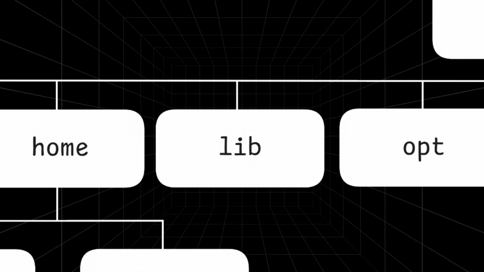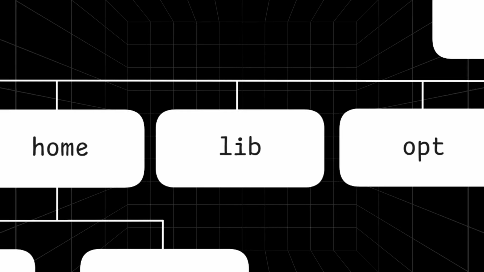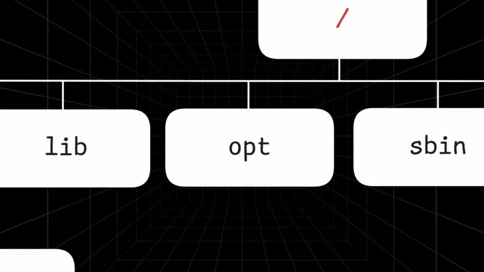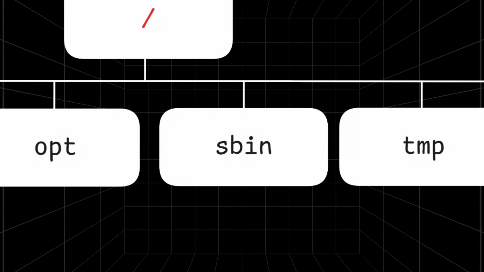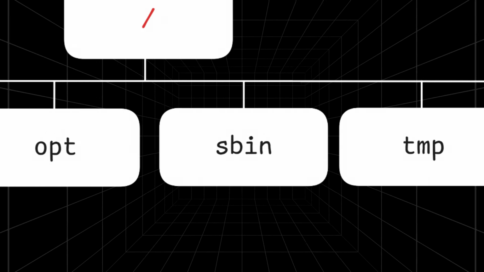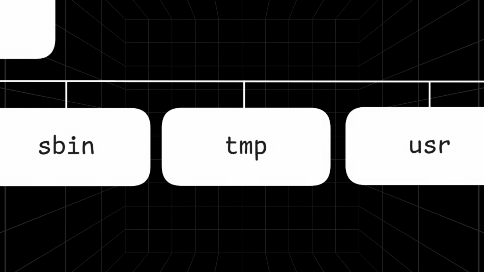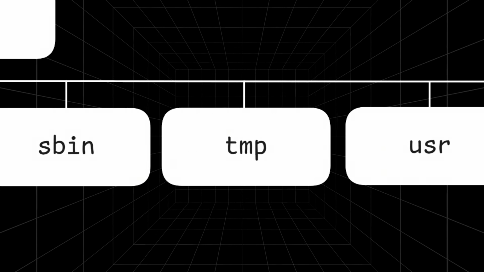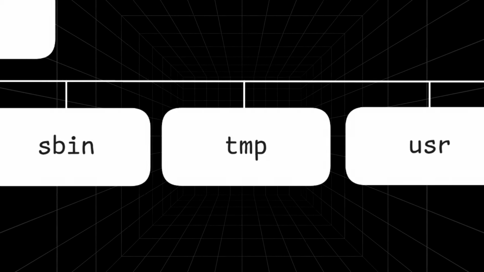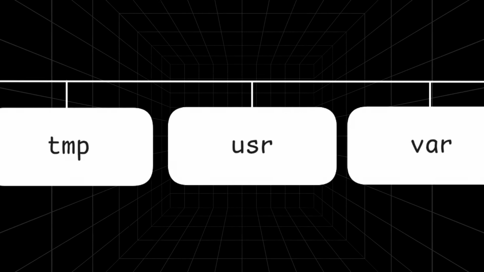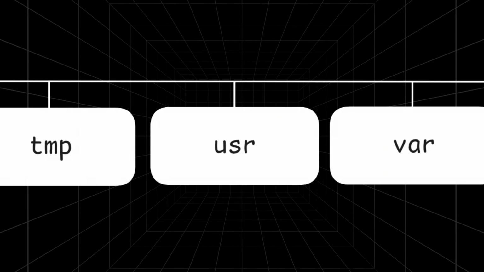Lib contains shared libraries needed for the system and applications. Opt, the directory where extra software and third-party programs are installed. Sbin contains administrative commands used by system administrators. TMP, the directory where temporary files are stored. Files used temporarily by programs are kept here. USR, a comprehensive directory containing user applications and files.